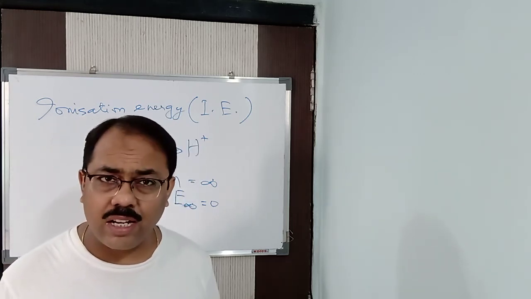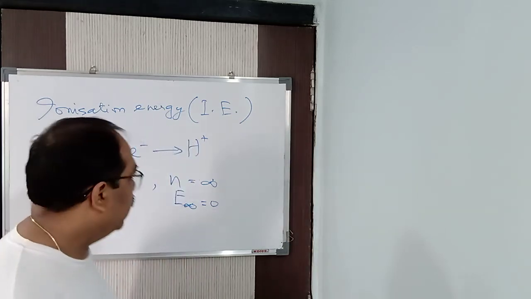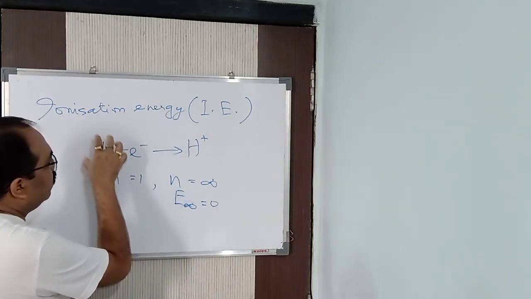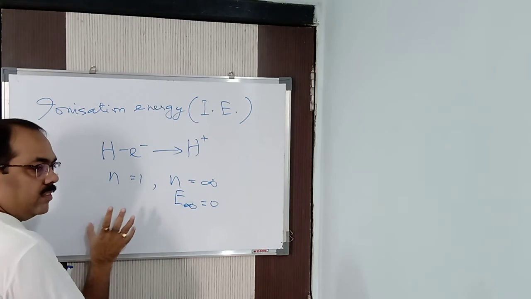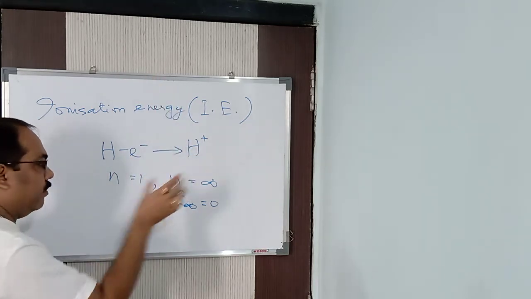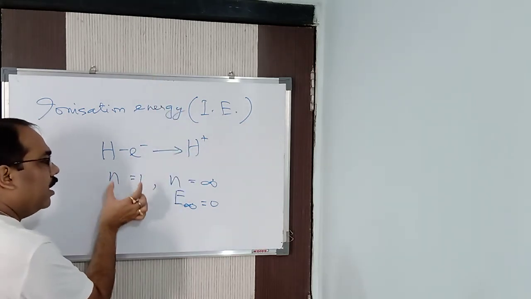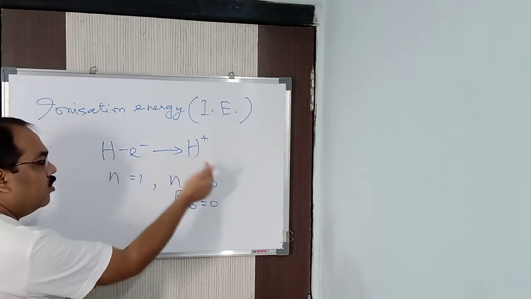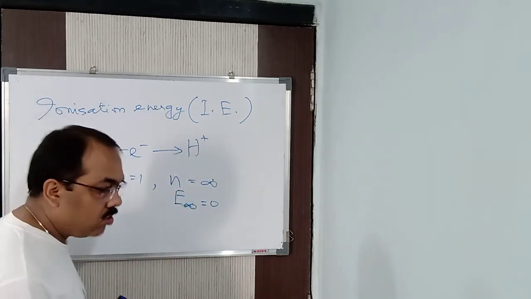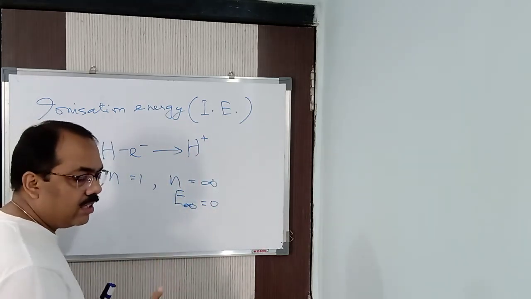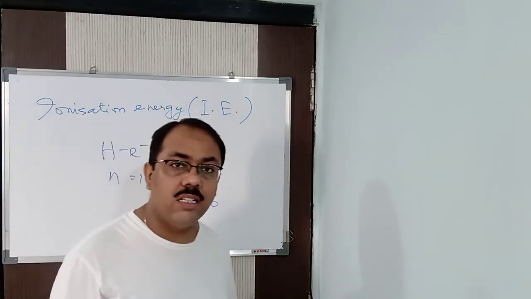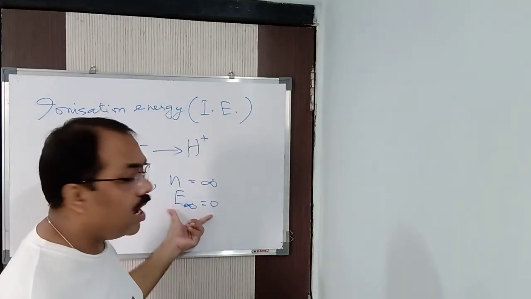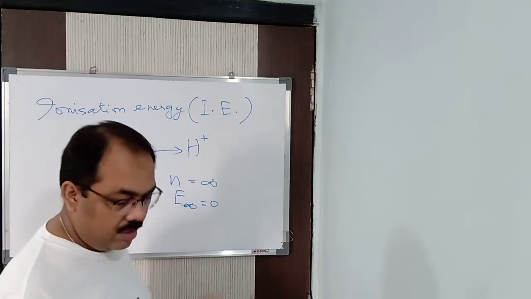Got it? So understood what ionization energy is? In very simple words, it is the energy gained by an atom to convert into its ion, to remove an electron completely from an atom, or the energy gained by an electron in the ground state to reach the outermost shell. That amount of energy gained is known as the ionization energy. And I have said already, the energy in the outermost shell is considered to be 0.